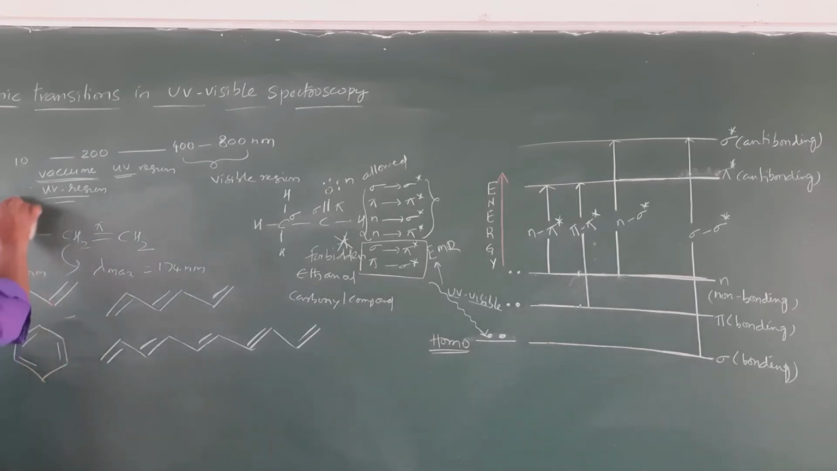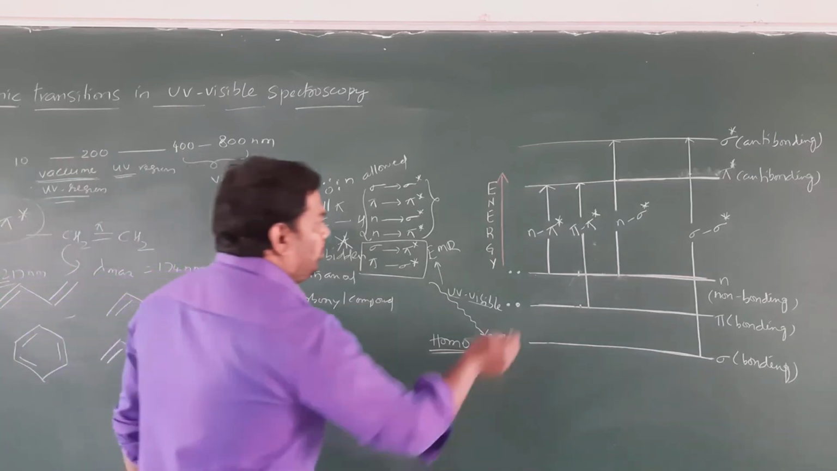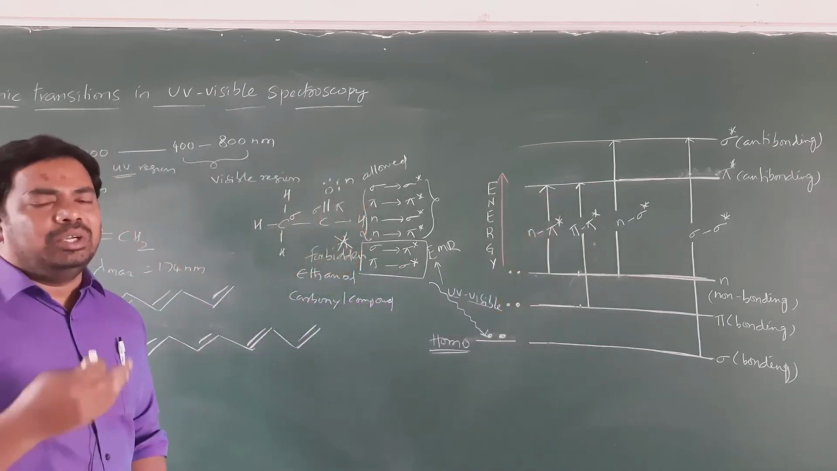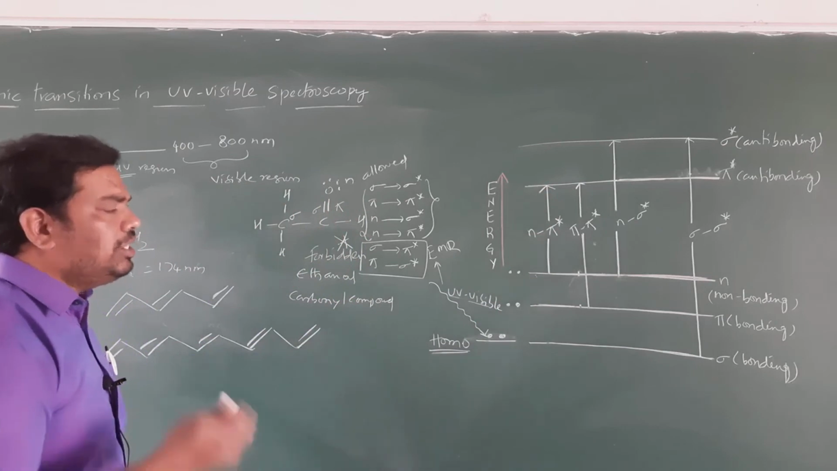So generally pi to pi star transitions are possible in alkenes, conjugated dienes and aromatic compounds like benzene and its derivatives. So this is a pi to pi star transition. Clear, student? Next we will move to n to pi star transition. This is the least energy transition.